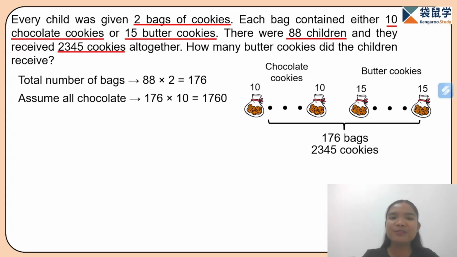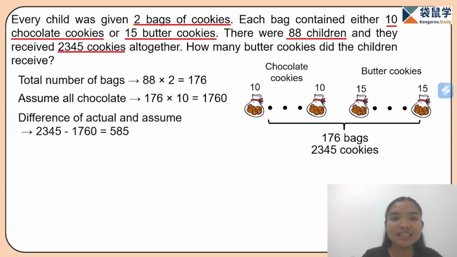Now, it says here that the actual number is 2,345 cookies. So, we have fewer cookies if all are chocolate. So, how many more cookies do we need? That is 2,345 minus 1,760. We have 585 cookies. So this is the difference between the actual number and the assumed number. So we need to add 585 more cookies to reach the actual number.